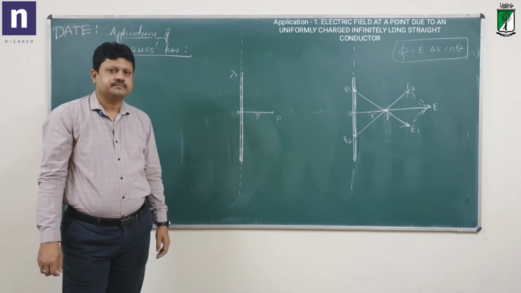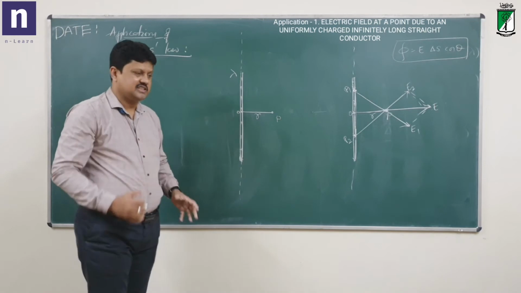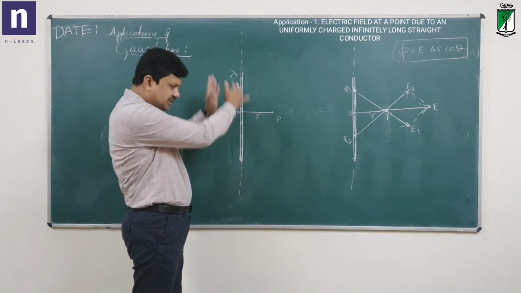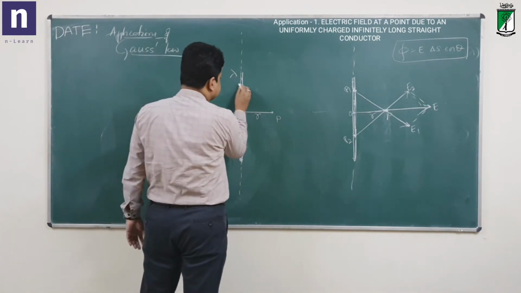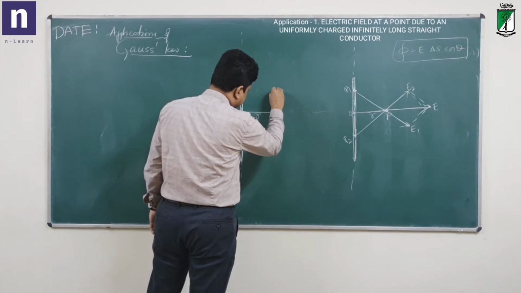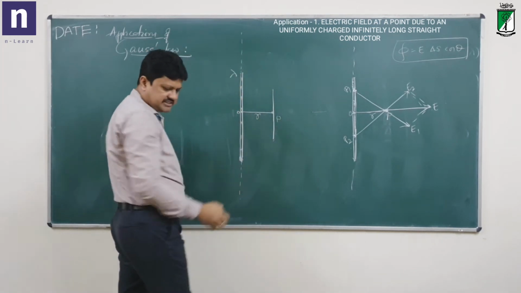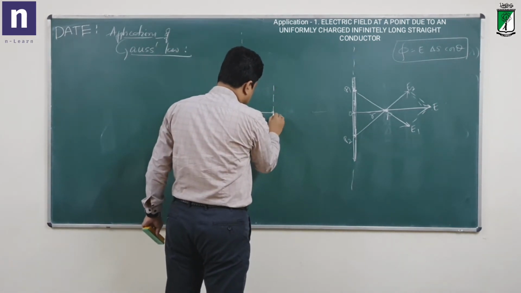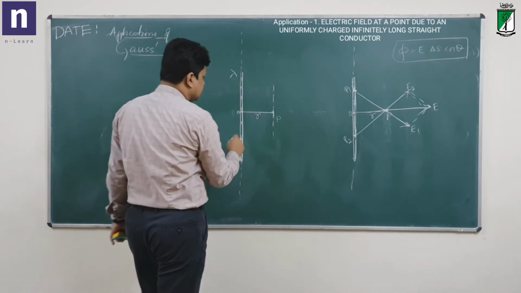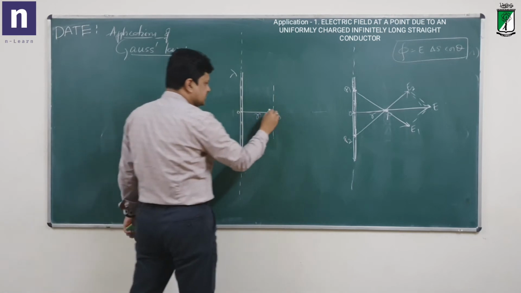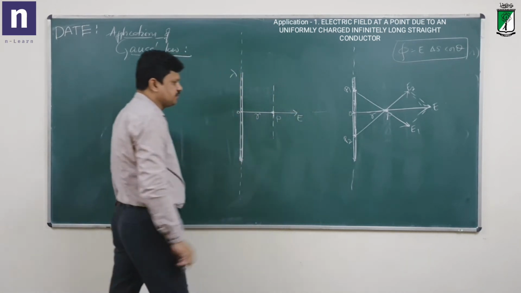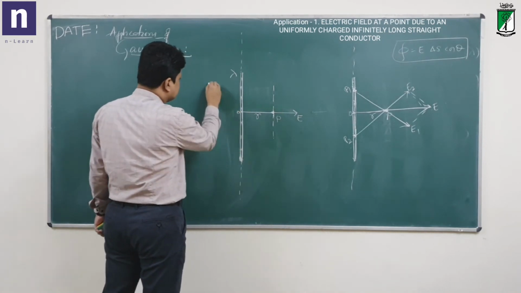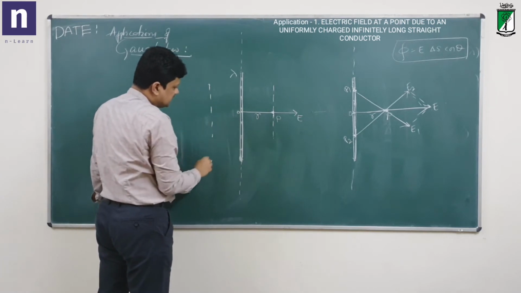To apply Gauss law, what is required? A closed surface is required. Now let me consider a closed surface which passes through this point P and resembles the conductor. Just for our convenience, I will take a cylinder, an imaginary cylinder, on the surface of which the point P lies. You know that the resultant electric field at point P due to this whole conductor is E. So I will take a cylinder which is coaxial with the given conductor.